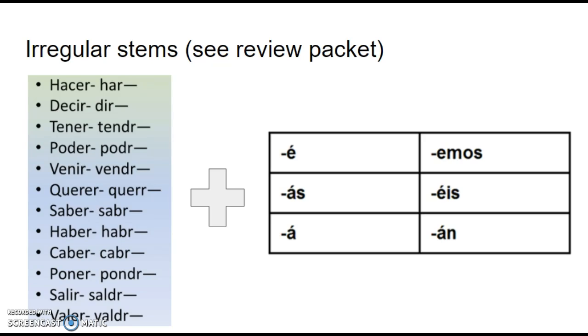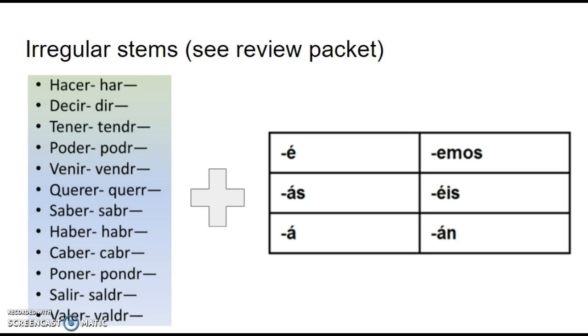Tendré means I will have. Podré, I will be able to. Vendré, I will come. Querré, I will want. Sabré, I will know, information or facts. The verb haber can also be conjugated in the future to either use for the future perfect, which we haven't really learned yet, or you can use habrá, which means there will be. It's very similar to when we use the verb hay, H-A-Y, to say there is or there are. This is talking about what there will be in the future, habrá.